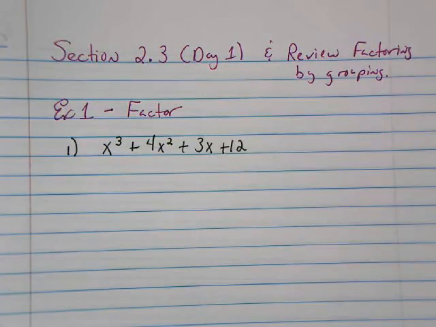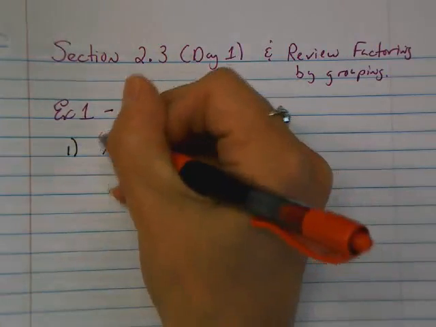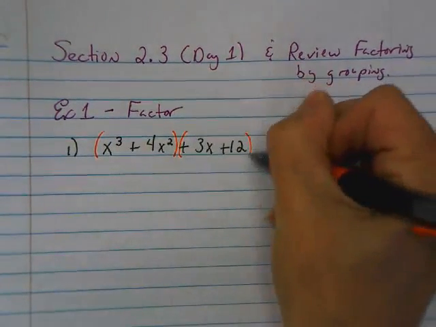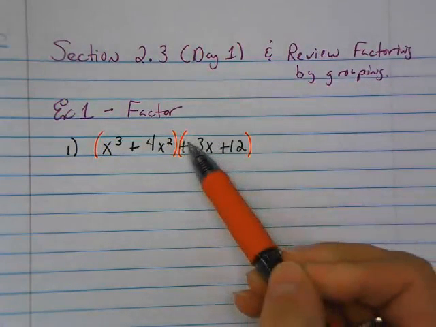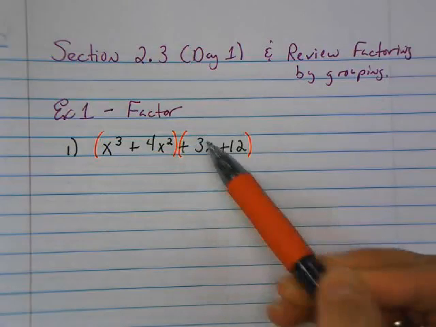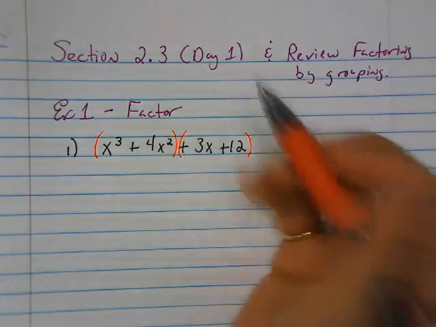Okay? When you factor by grouping, you can try to do a trinomial, but typically we end up doing a binomial grouping and a binomial grouping. Now, a couple of things I want you to pay real close attention to. I caught that sign in the parenthesis. Okay? Alright, so here we go.